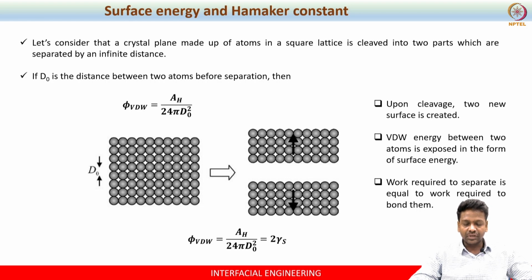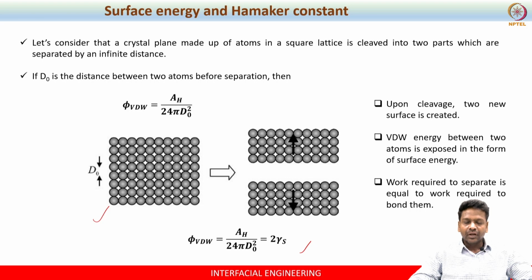and the van der Waals equation, I mean van der Waals energy, the total energy based on the van der Waals force of attraction? For that, one has to use this simple surface energy approach. What we are considering here is, let's say you have atoms held together in a square lattice.